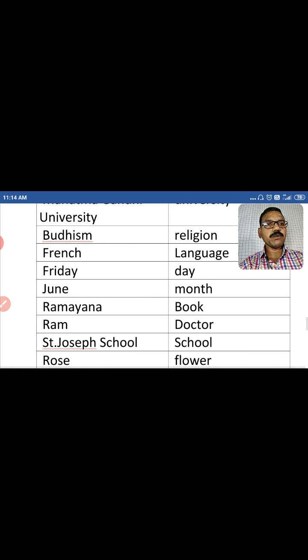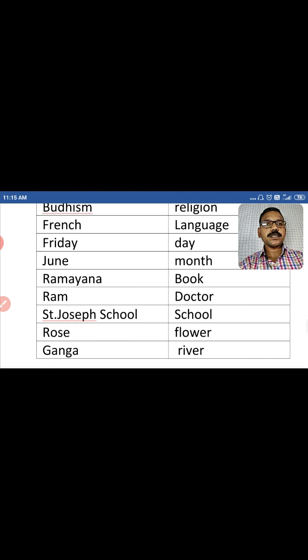Next is a book. Book is a common noun, but I talk about the holy book of Ramayana. The Ramayana is the proper noun. It's a specific name of the book. Next is a doctor. So if I talk about Ram, Ram is a doctor and Ram is a specific person's name. So Ram is a proper noun and the doctor is a common noun. Next we can say school. School is a common noun. If we talk about the particular school, maybe St. Joseph School, the name of the school. If I give the specific name to that school, that is proper noun.